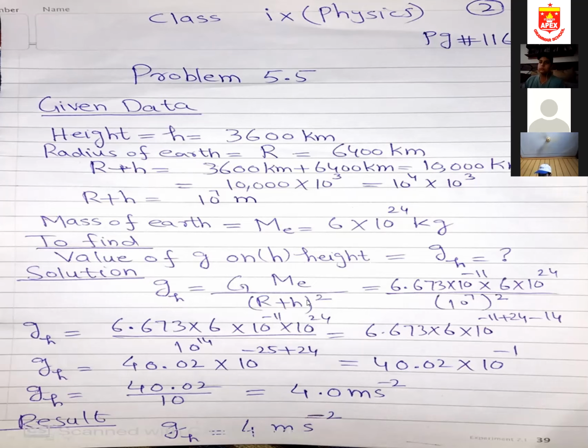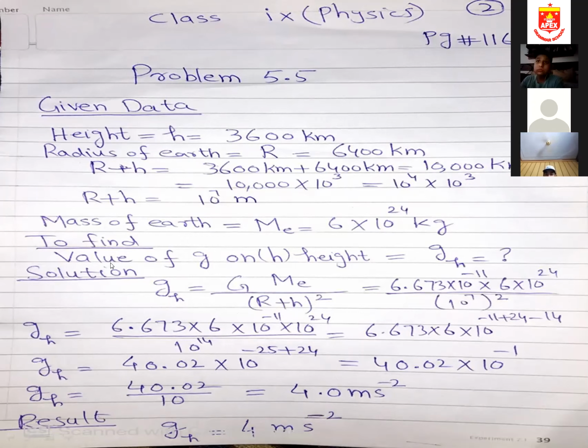Okay. So I'm now just putting the values. You know the capital G value is understood. You should memorize this by heart. 6.673 into 10 power minus 11, multiplied by mass of earth, which is 6 into 10 power 24. I'm putting this value, and R plus h we just calculated, which is 10 to the power 7 meter. I'm just putting this value.